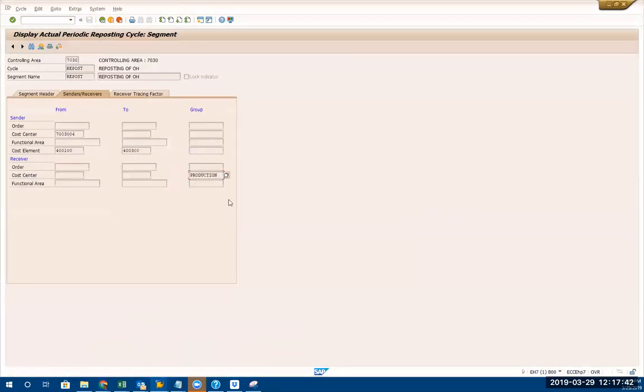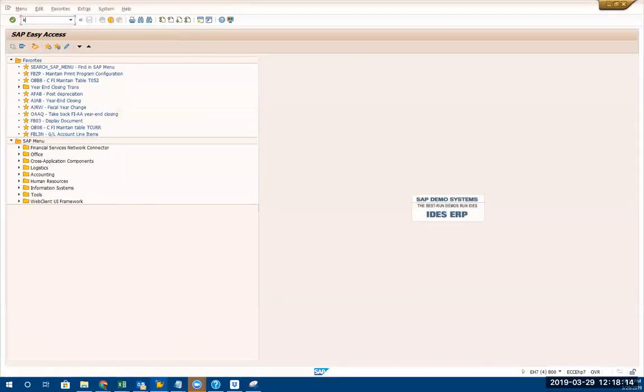So this is what happens. Okay, whenever you post to these expenses, when you run the cycle, it will take all the cost from here and post to the production. Okay. Got it? Now, how much cost do you have in this cost center? There's a report you can run called KSP1, cost center report. Okay, always remember KSP1 is a cost center report. Okay. And KOB1 is an internal order report.